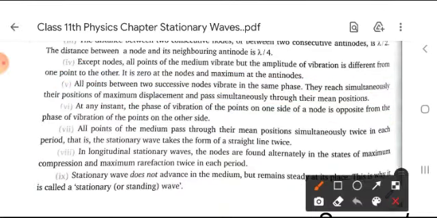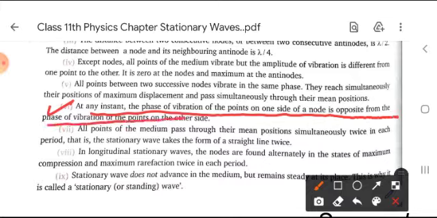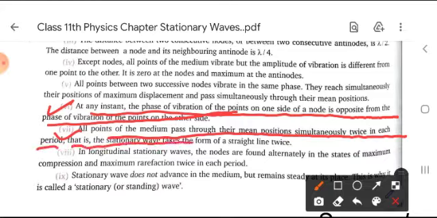The next point is that at any instant, the phase of vibration of the points on one side of a node is opposite from the phase of vibration of the points on the other side. Next, all points of the medium pass through their mean position simultaneously twice in each period. That is, the stationary wave takes the form of a straight line twice.